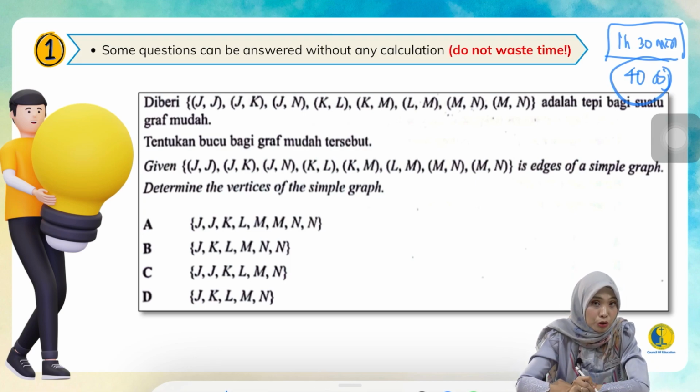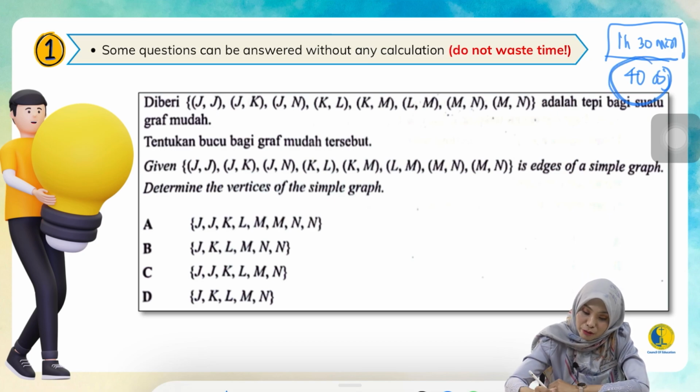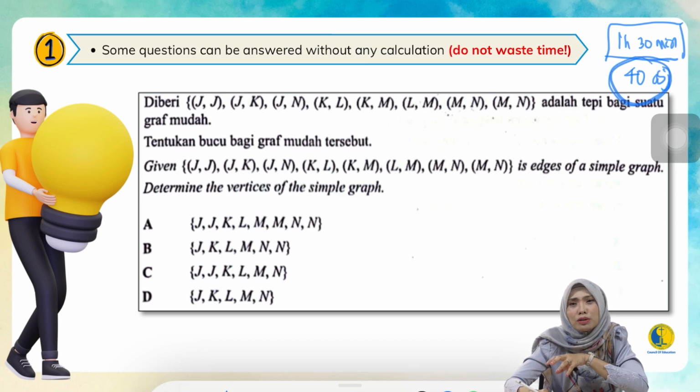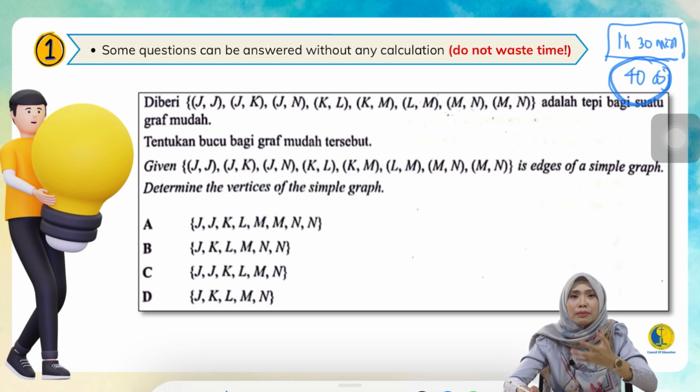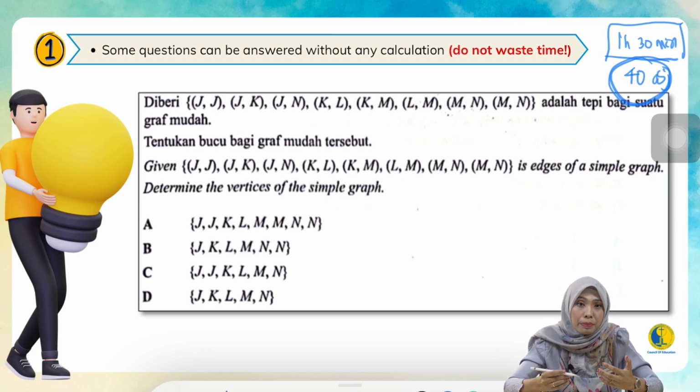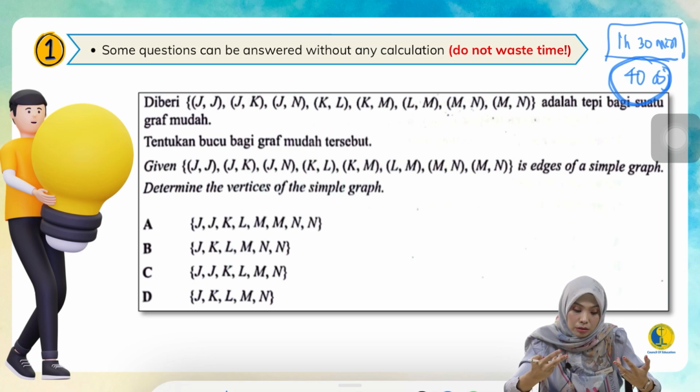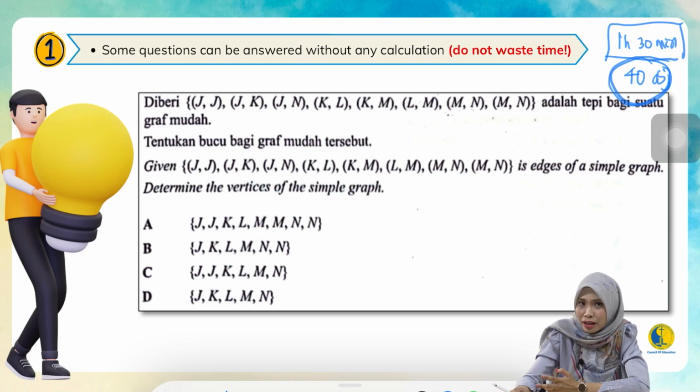Please do remember, out of those 40 questions, not all 40 really need you to calculate. That is the reason why some of the questions are meant to be based on your observation, your logical thinking and rational thinking. That's all. Maths is all about logical thinking. Why can I say that for some questions you don't have to waste your time calculating?